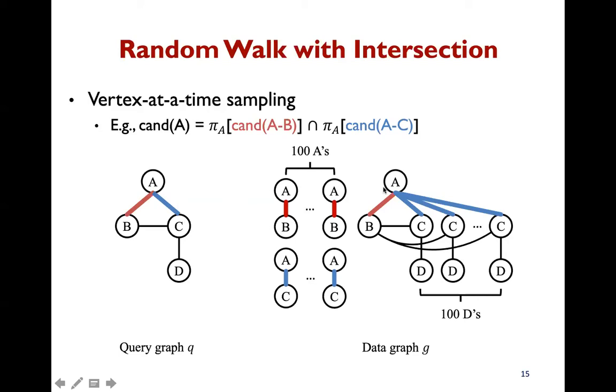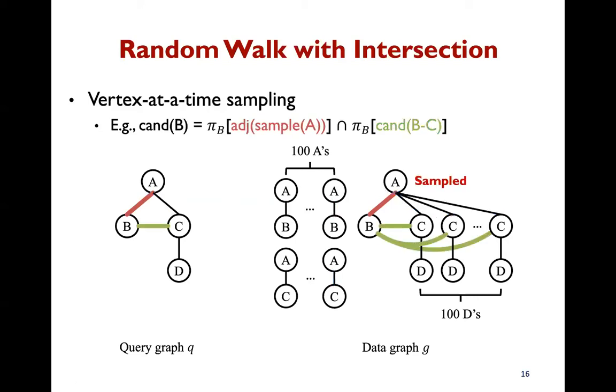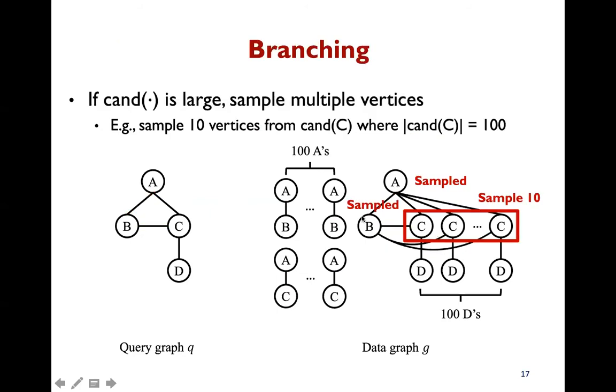Then we obtain only one candidate here, and match A. For subsequent vertices, we also intersect with the neighbors of only the sampled ones. So here, to obtain the candidates for B, we intersect the candidates for BC and the neighbors of A which have label B.